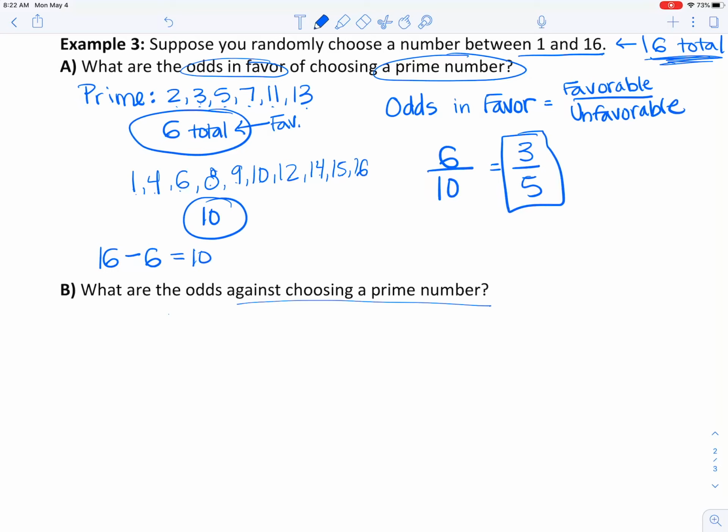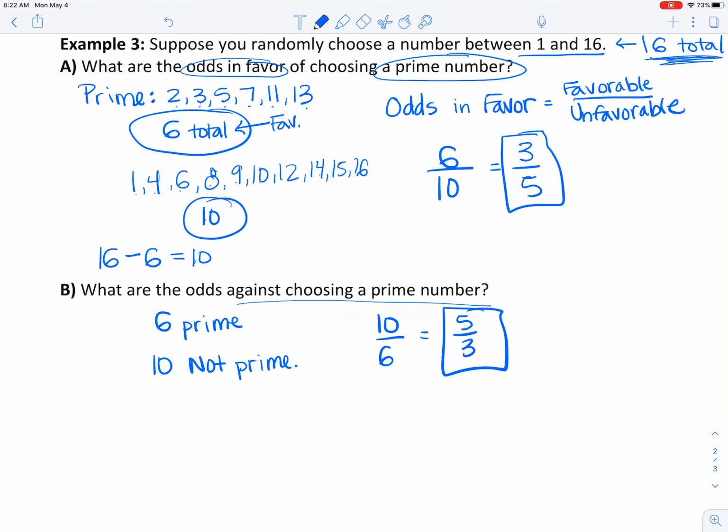How many prime numbers are there between 1 and 16? There are 6 prime numbers, and there are 10 not prime numbers. So the odds against would be unfavorable over favorable, which is the same thing as saying 5 over 3.